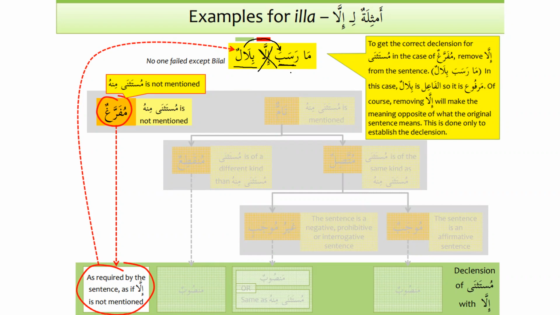Yeah, and also ma ja'a illa bilalun, like that. Exactly. And we have to look for the amil. The amil will tell us. For example, if we have a harf jar here, then Bilal will be majroor. So it depends on the amil that comes before illa, and according to that, we will see the ending of the noun that comes after illa. So that's why it's called mufarraghun. It's empty, it's void, it does not have any function. It depends on whatever comes before illa, and the i'rab or the ending will come according to what comes before illa. All right.